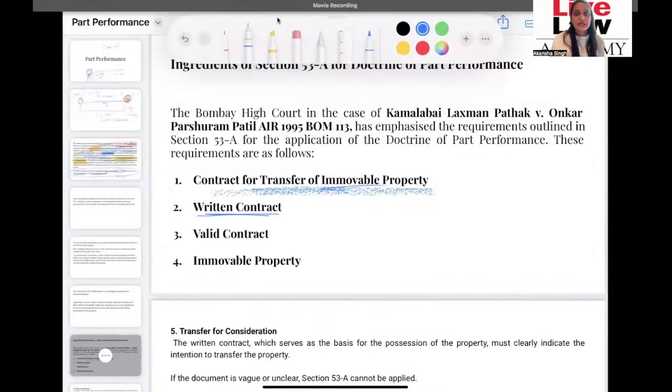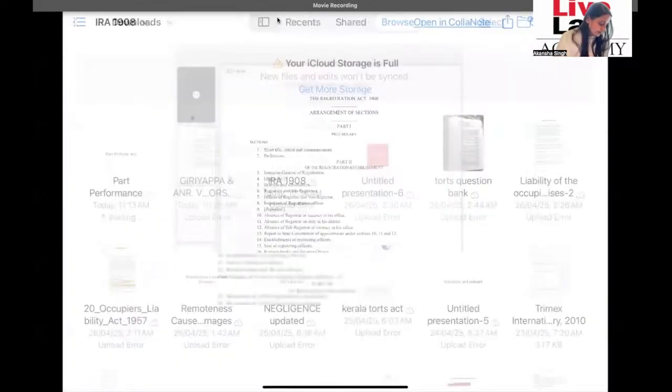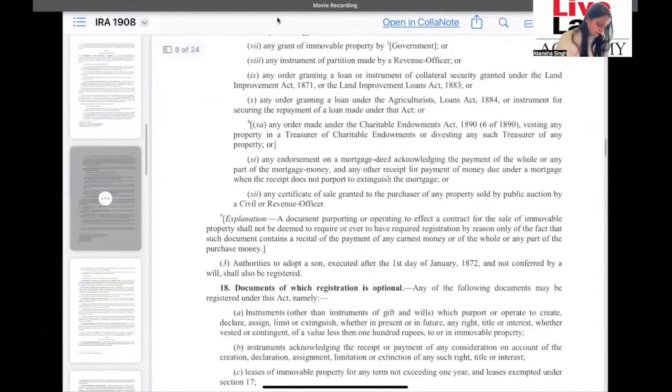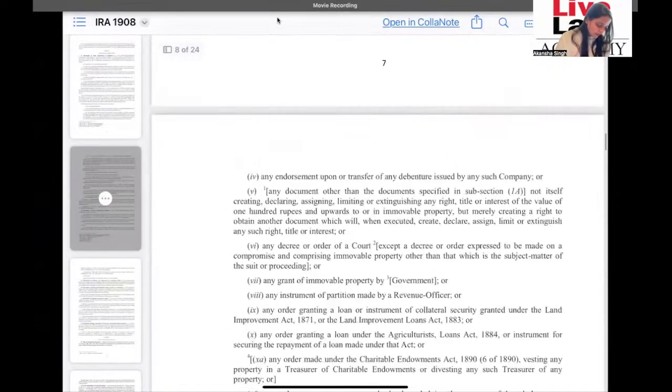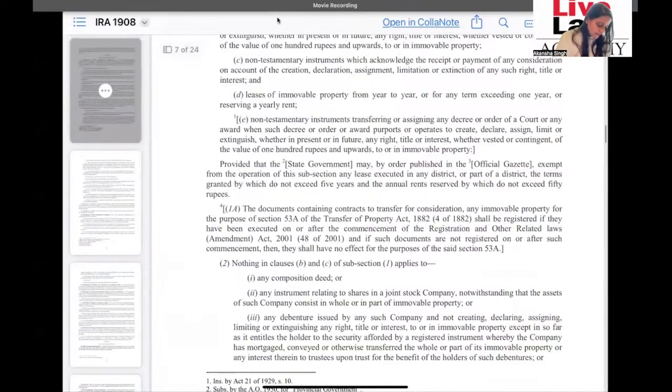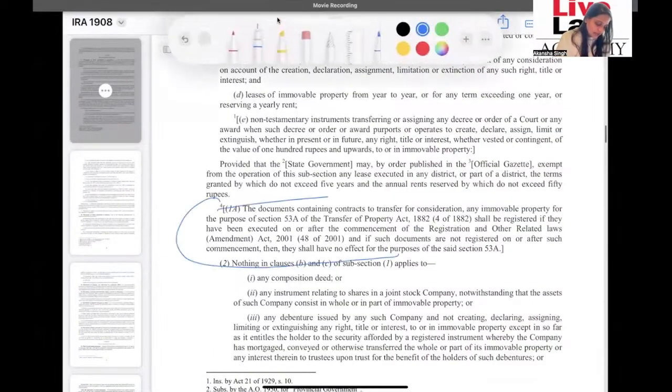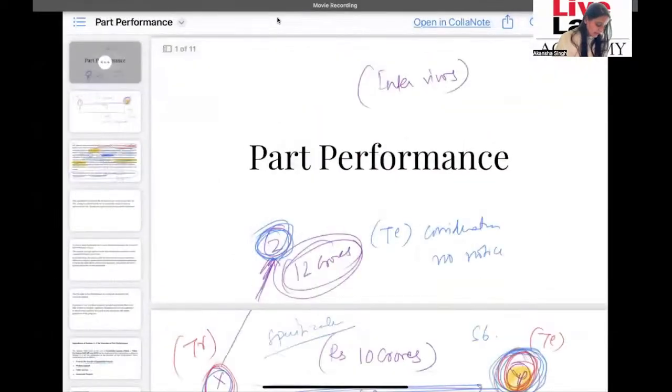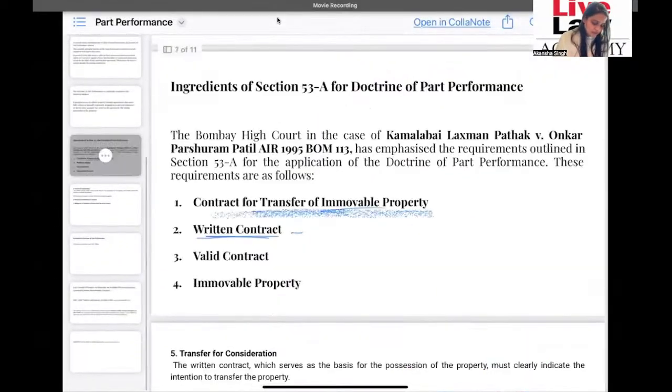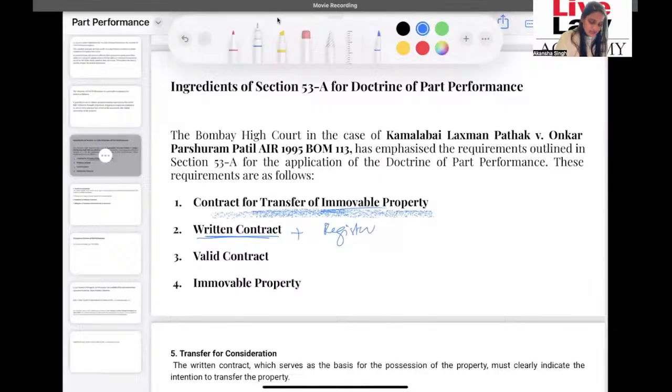We also understand that in the Indian Registration Act, let me just take you there as well. We have the Indian Registration Act and we go to Section 17A. Okay, and you see here very clearly mentioned that the documents containing contracts to transfer for consideration any immovable property for the purpose of 53A shall be registered. So now another requirement can be added here, which is that it has to be written plus it has to be registered as per Section 17 of the Indian Registration Act.